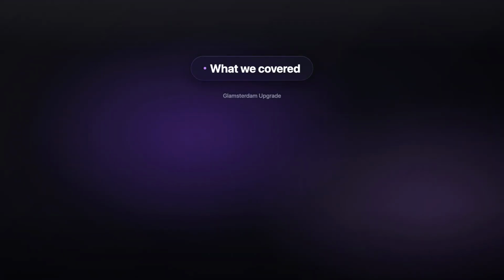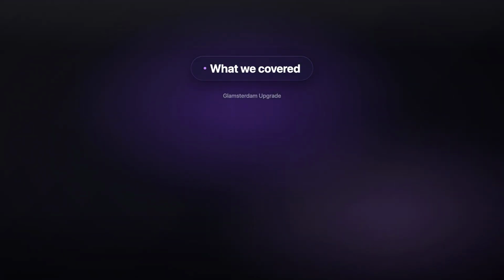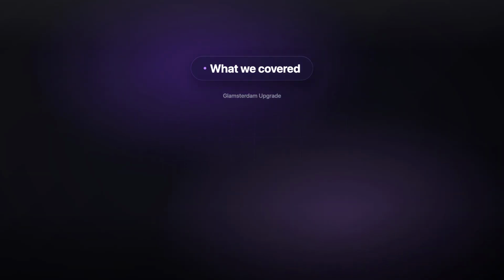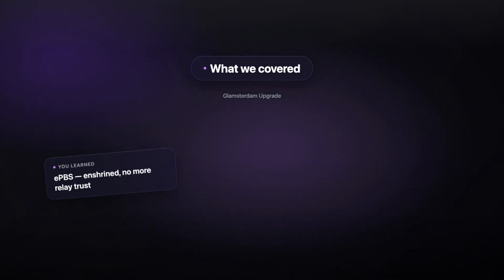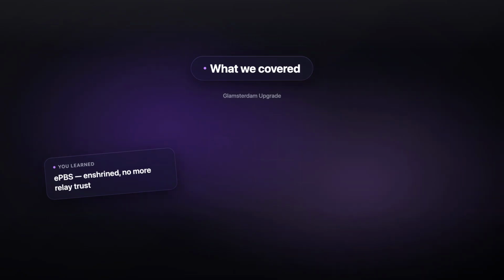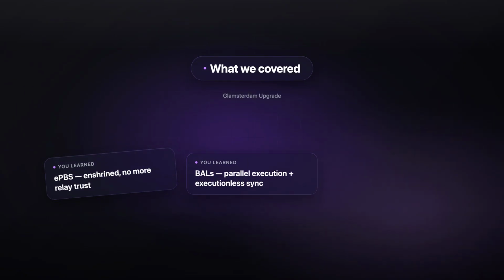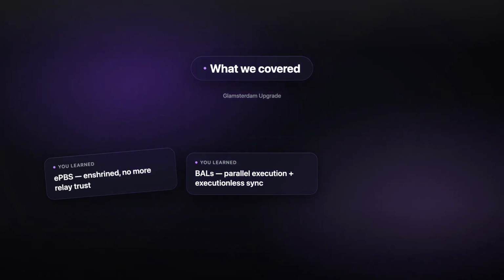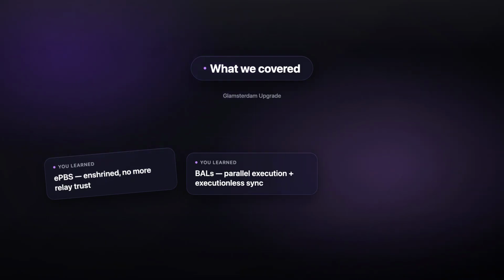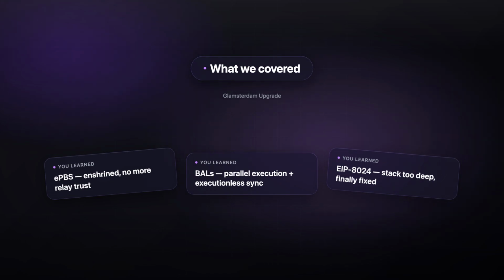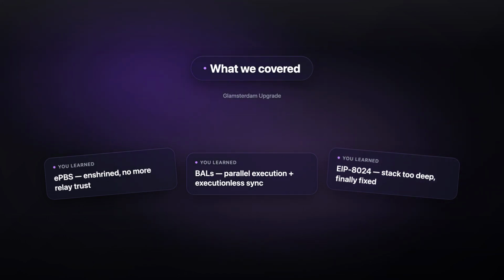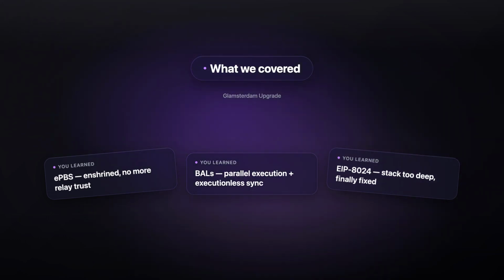This upgrade ships two structural changes. Enshrined proposer-builder separation moves the builder-proposer relationship into the protocol. No more trusting relays. Block-level access lists enable parallel execution for the first time and enable executionless sync. For developers, EIP 8024 finally kills stack too deep. The deterministic factory simplifies multi-chain deployment, and contract size gets a modest bump.